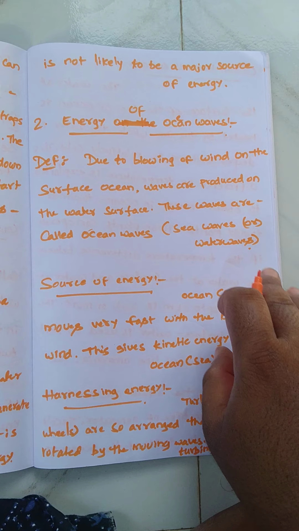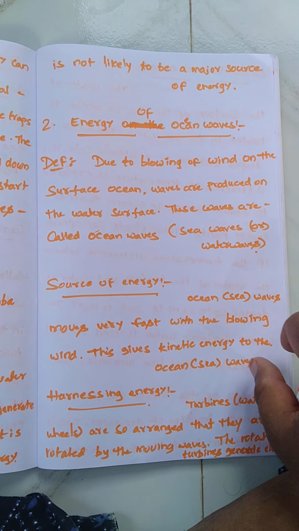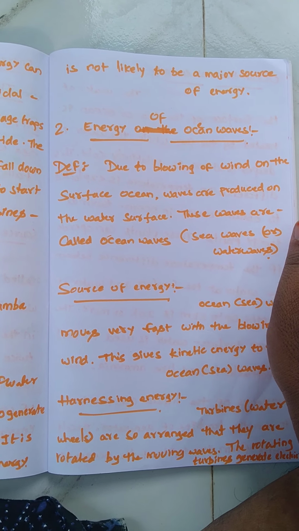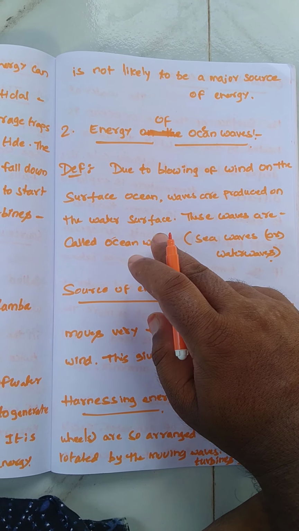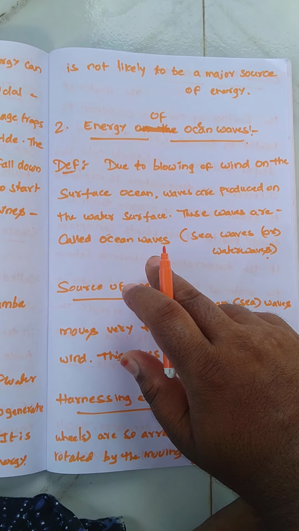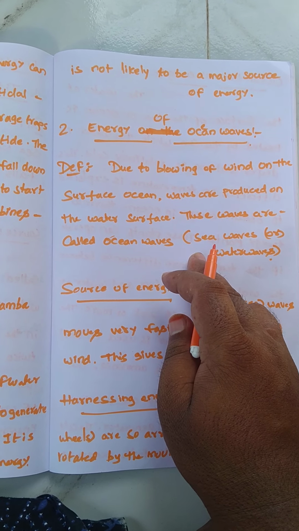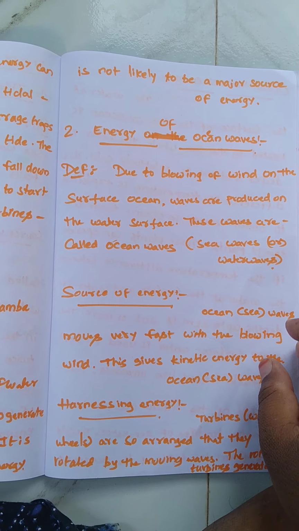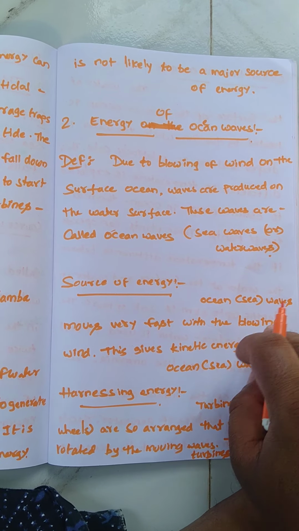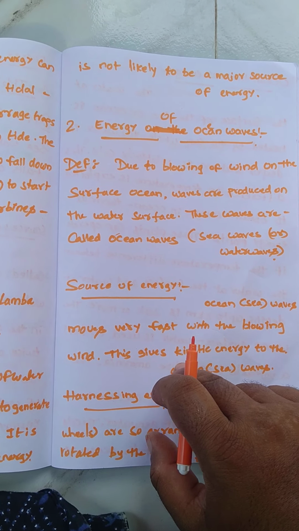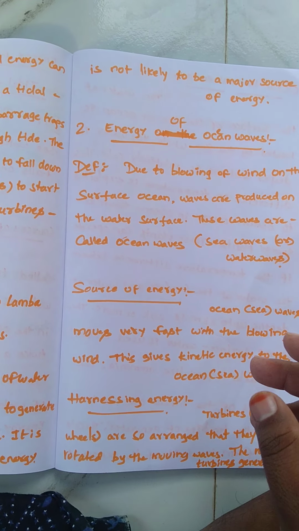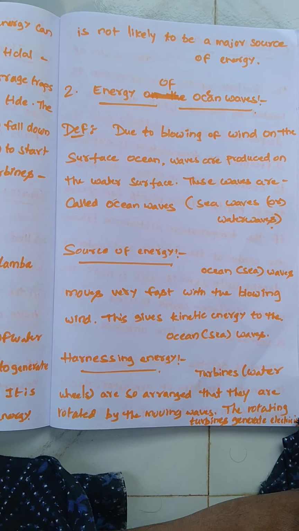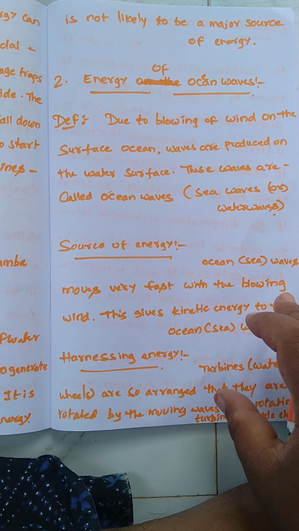Next, dear students, energy of ocean waves. Due to the blowing of wind on the surface of the ocean, waves are produced on the water surface. These waves are called ocean waves, sea waves or water waves. What is the source of these ocean waves? Ocean waves move very fast with the blowing wind, so the waves possess kinetic energy.